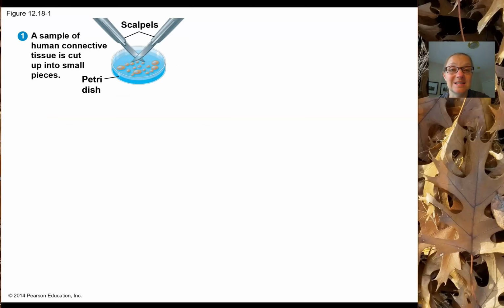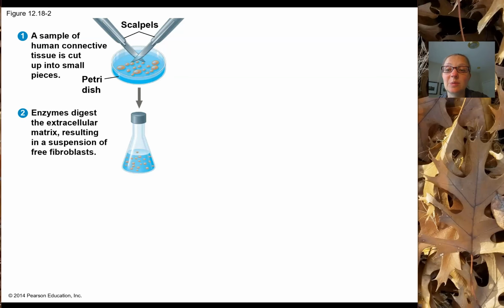So let's go through an example. In this example, we're using human connective tissue, like skin cells, for example. We take a sample of human connective tissue and we could divide it up into smaller chunks using scalpels. But we still don't have a single cell suspension. So what we would need to do, on top of cutting the tissue into small pieces, is use some enzymes to help digest away the extracellular matrix that holds cells together in the tissue.